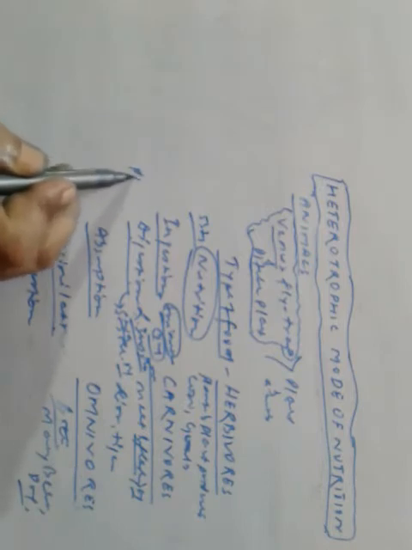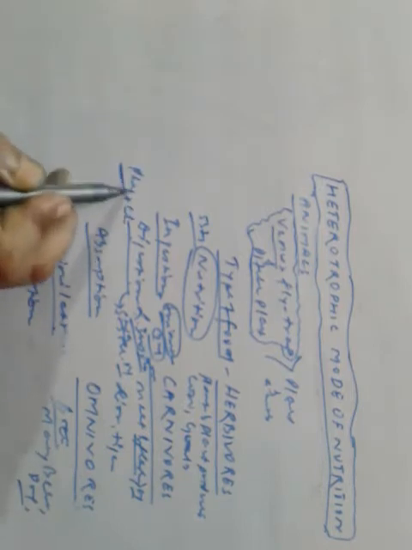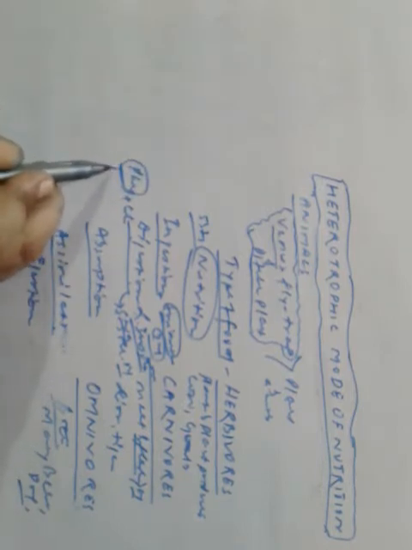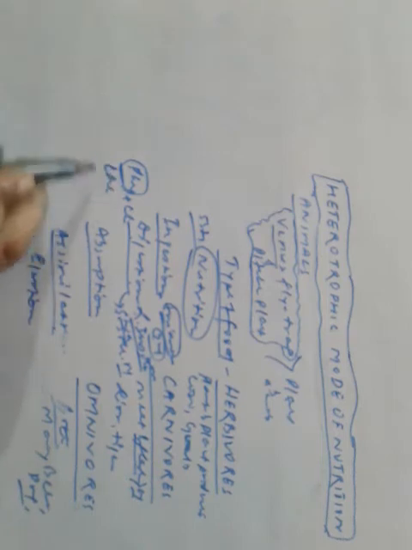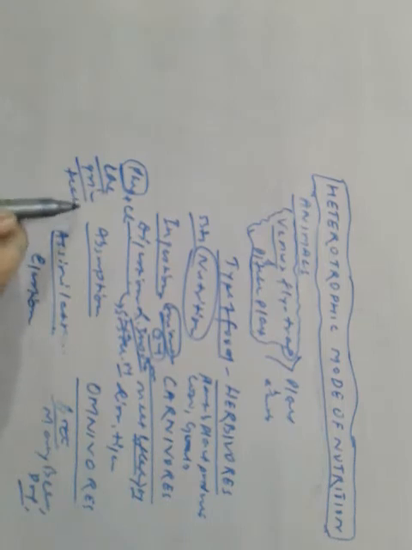Digestion may be physical as well as chemical. Physical digestion takes place inside the mouth by chewing and grinding, which is done with the help of teeth, and the tongue also helps in this.